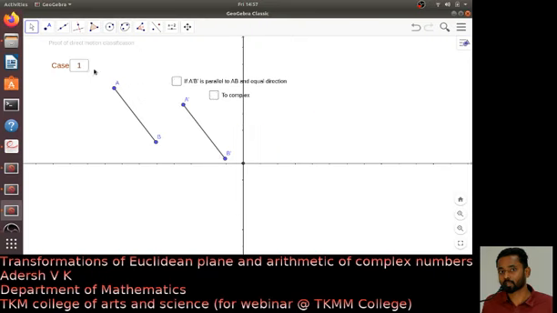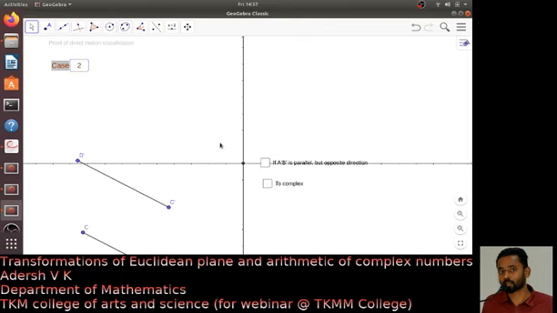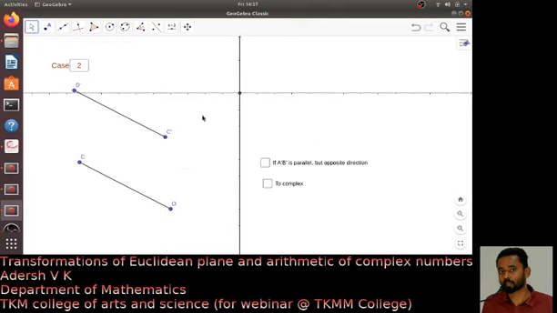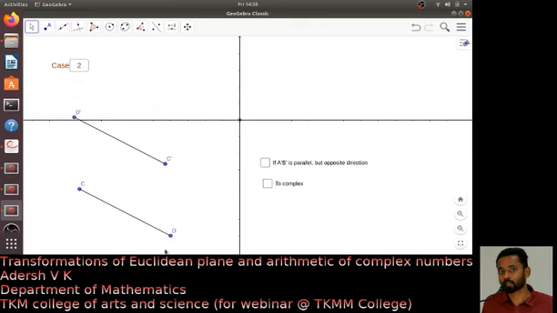Now let me consider the second case. In this case these are parallel but of opposite direction. CD is transformed into C prime D prime, but the direction is opposite. This figure tells us that this is a rotation by pi about the intersection point of these diagonal lines.